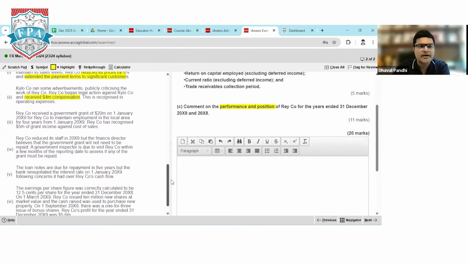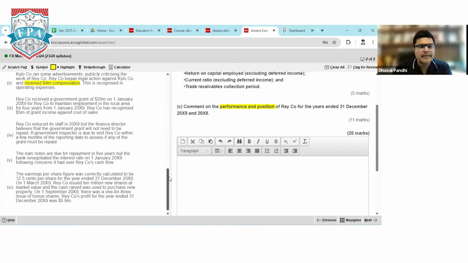Adjustment 4. Ray company reduced staff in 2019. See, again an indicator that operating cost is decreasing, but the finance director believes that the government grant will not need to be repaid in future. A government inspector is also due to visit Ray company within a few months of the reporting date to assess if any grant must be repaid. Of course, we have to reassess the condition. If the grant conditions are not met, this is going to be a future liability for the company.